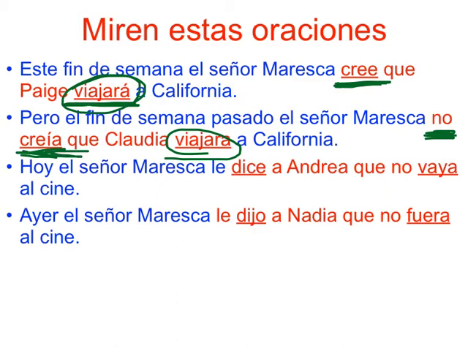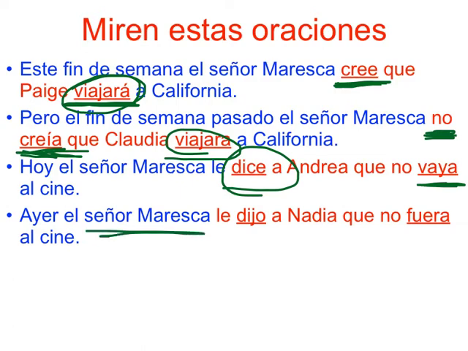Hoy el señor Maresca le dice a Andrea que no vaya al cine. I'm telling Andrea not to go to the movies. That's the present. Here's the present subjunctive. Here's the verb that triggers. Whenever you tell somebody to do something, doesn't mean they're going to do it. Am I right? You know this already. But now let's talk about it in the past.